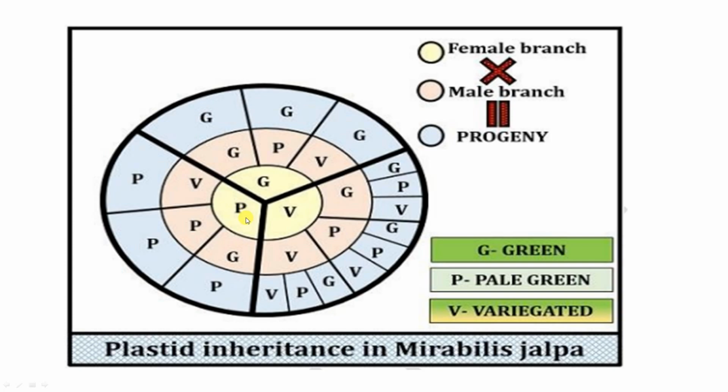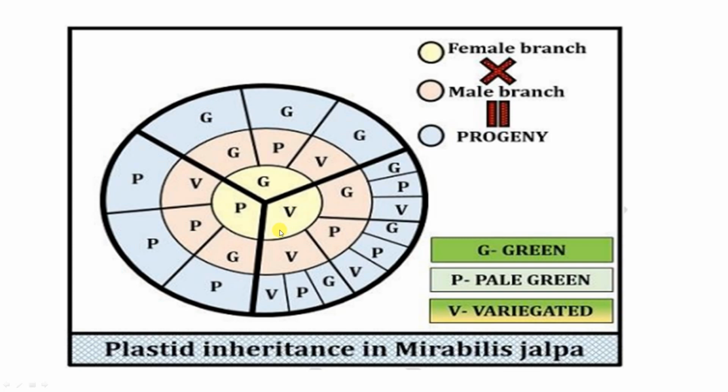Pale green crossed with green also gives pale green offspring. There is no role of the male parent. Only the pale green female transfers the cytoplasmic genes for the expression of the phenotypic characteristic features.